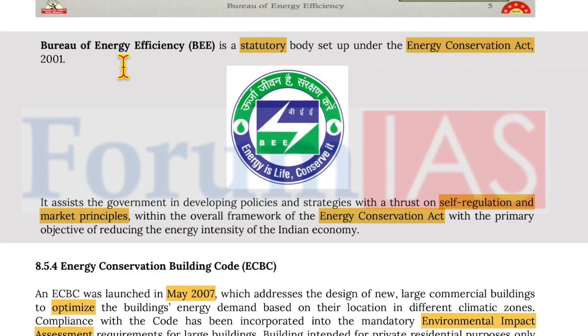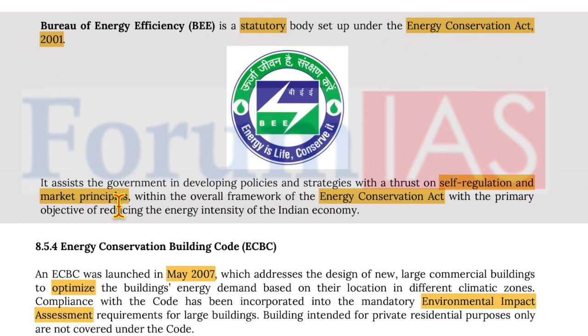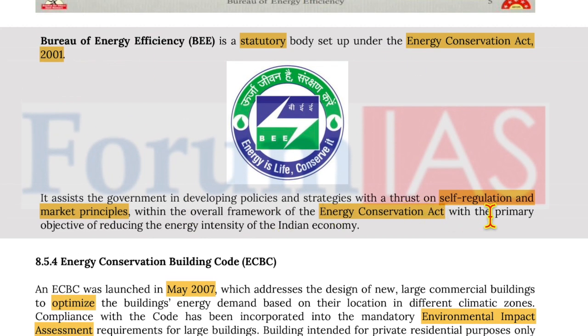Moving on to the Bureau of Energy Efficiency, which is a statutory body set up under the Energy Conservation Act of 2001. It assists the government in developing policies and strategies with thrust on self-regulation and market principles within the overall framework of the Energy Conservation Act, with the primary objective of reducing the energy intensity of the Indian economy.